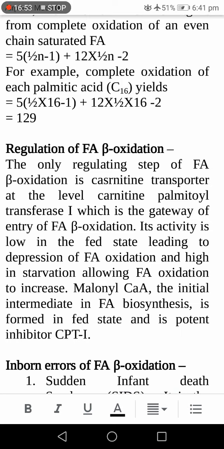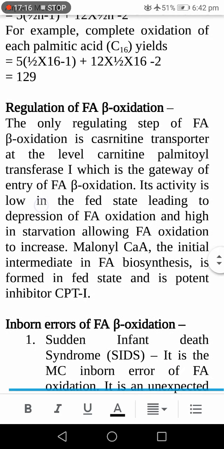Next, what is the regulation of beta oxidation of fatty acid? Regulation. The only step that can be regulated in beta oxidation of fatty acid is the carnitine transporter level, and the enzyme that can be regulated is carnitine palmitoyl transferase 1 by malonyl-CoA.